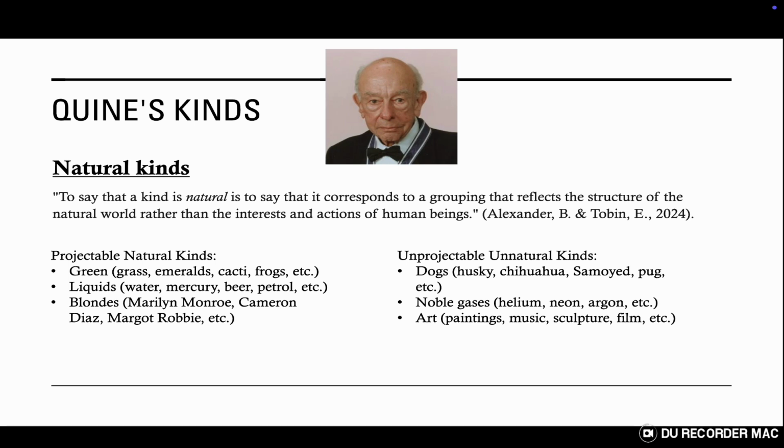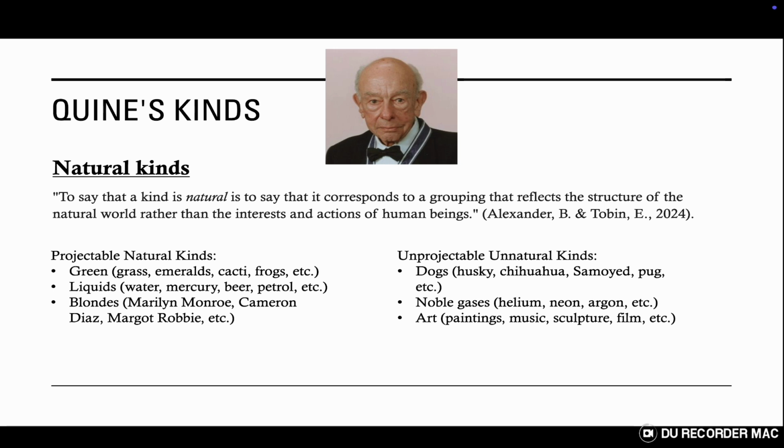A third solution, from Quine, states that it is not entrenchment nor locational predicates that matters, but it is instead similarities and the ability to group things into kinds. He separates natural kinds from unnatural kinds, with only the former being projectable. A natural kind is essentially a group of things that share similarities obvious in the real world. So the kind green is natural, as we can look at grass, emeralds, and cacti and see that they belong together, they're all green. But I can't put the word prungle into any natural kind, because it does not refer to anything in the real world. Grue is also unnatural, as it is only terminology and does not mirror anything.